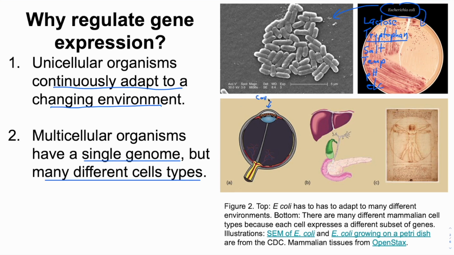If we take an eye, for example, we can see several different cell types. Cells of the cornea, for example, are different than cells of the vitreous, which are different than cells of the conjunctiva. There are several more cell types in the eye. We could also look at other internal organs.